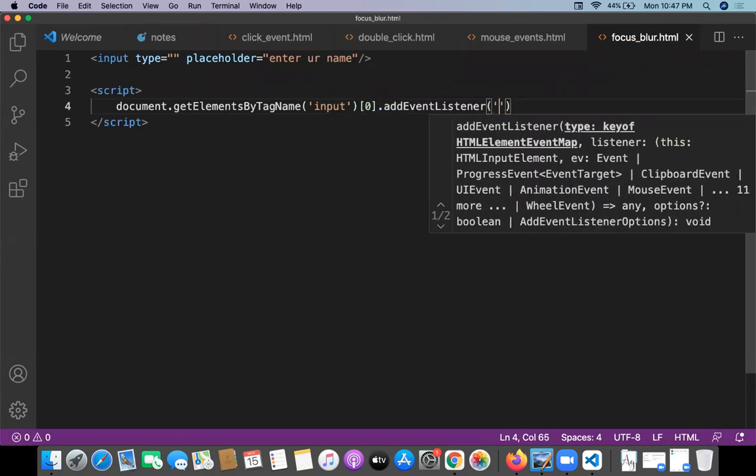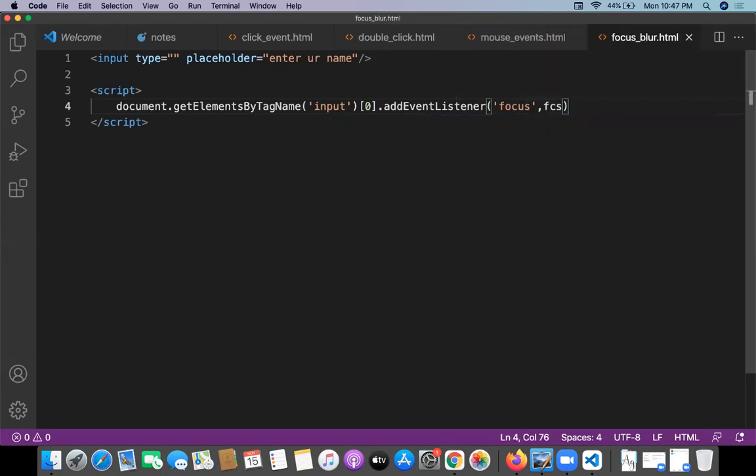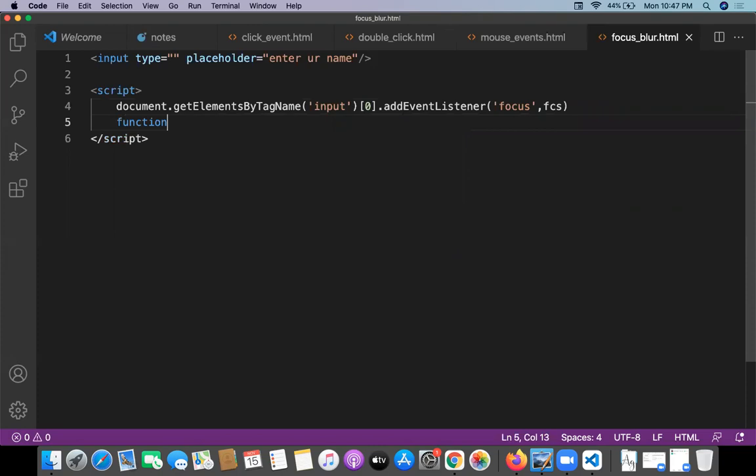The listener name is focus, and I want to implement the event for that function, which is going to do something. When I do focus, I want to add some border on the element.